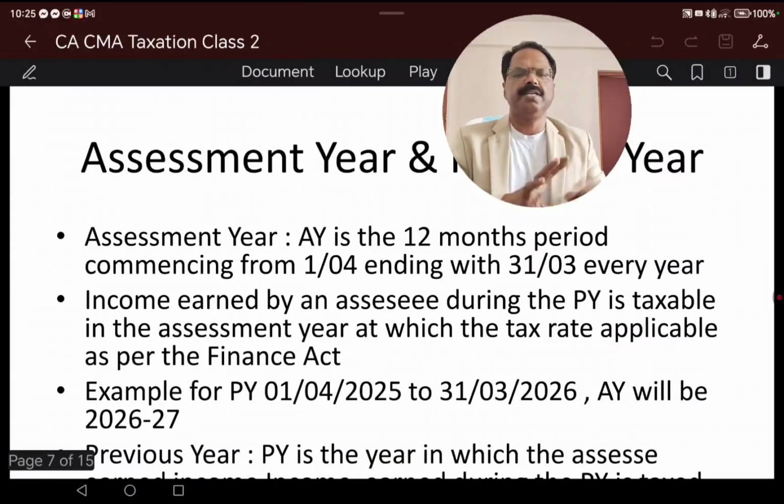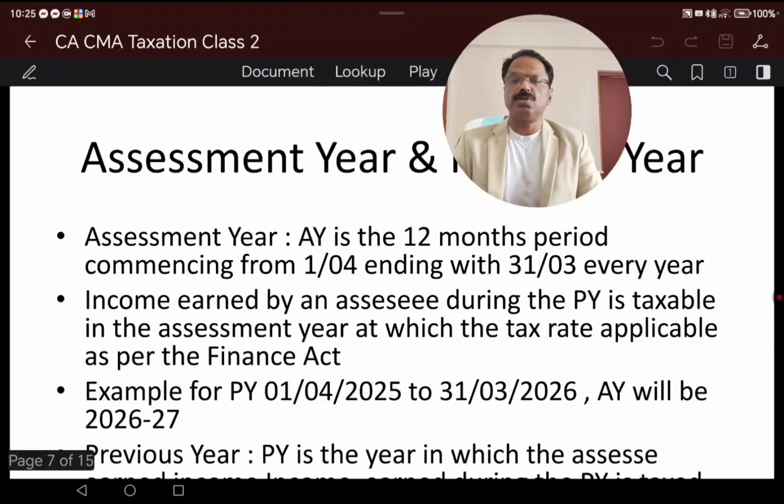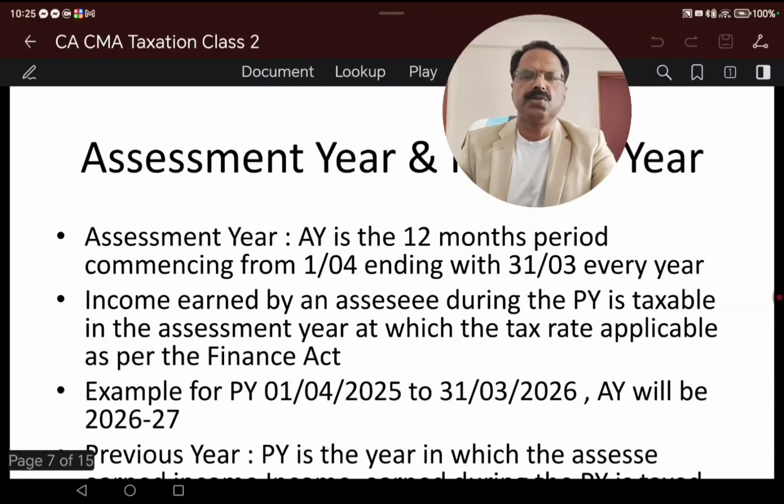In that case, assessment year will be 26-27. So when you are approaching the exam, when you are giving the exam, your assessment year will be 26-27, and the previous year will be 25-26. So it should not be confused. When your exam is in September 26, the assessment year will be 26-27, and the previous year will be 25-26.